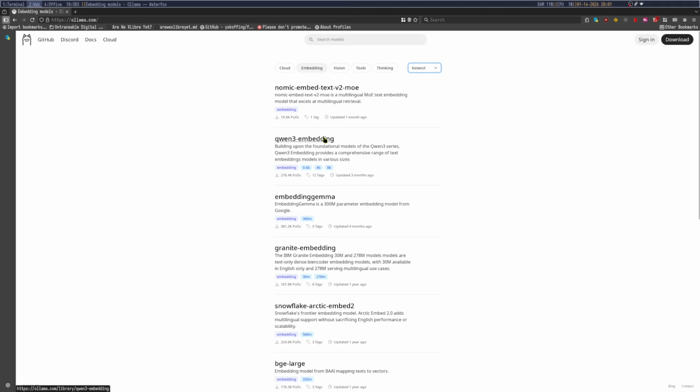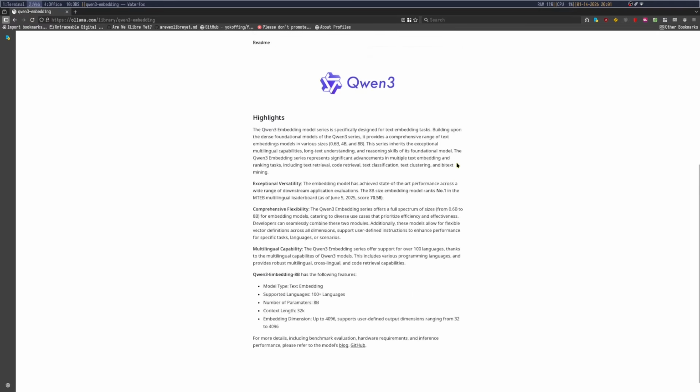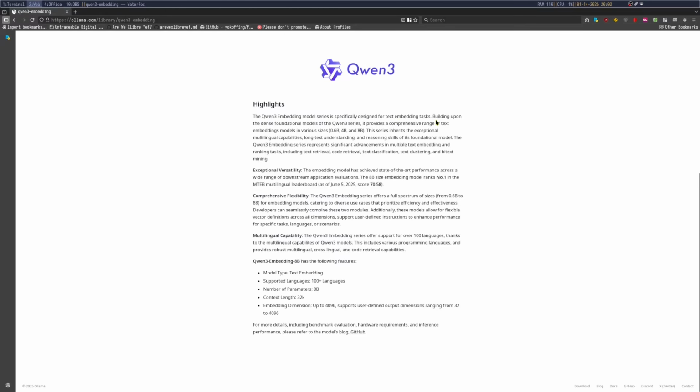There's a Qwen 3 embedding for 4 billion. It provides a range of text embeddings models of various sizes, including up to 8 billion. The 4 billion is 2.5 gigabytes. This is an embedding. It's for text embedding. Building upon the dense foundational models of Qwen 3, there's a range of text embedding models and sizes. This series inherits the exceptional multilingual capabilities, textual understanding, reasoning, and foundation.